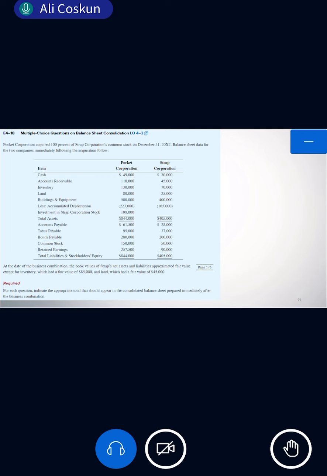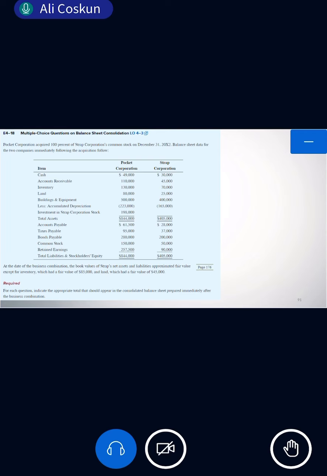Why? Because fair value and book value are the same. So I take this 49 and 30. But when I look at the subsidiary's inventory, book value and fair value are different, right? So which one will I take? Fair value. If you understand this inventory, now you can tell me about the land.